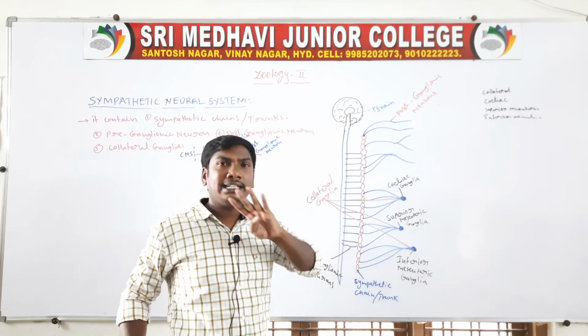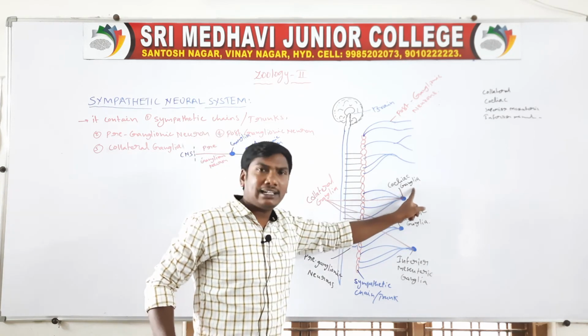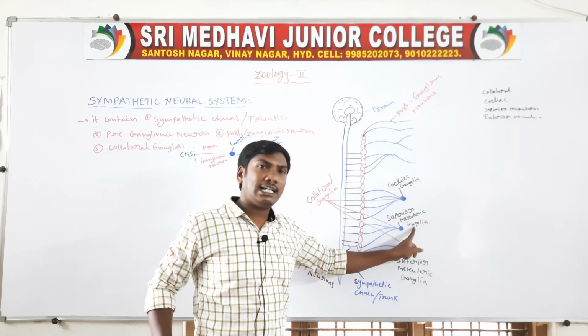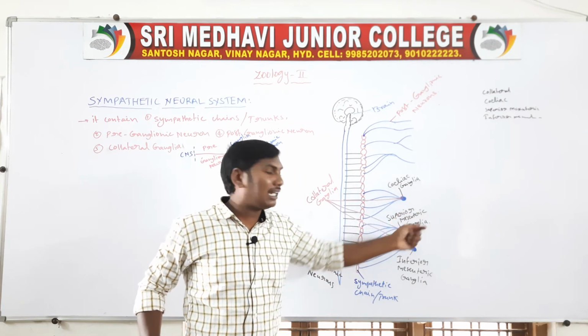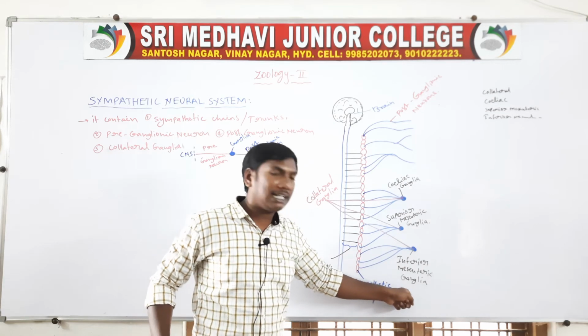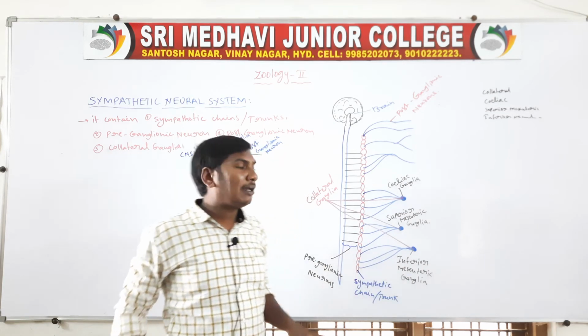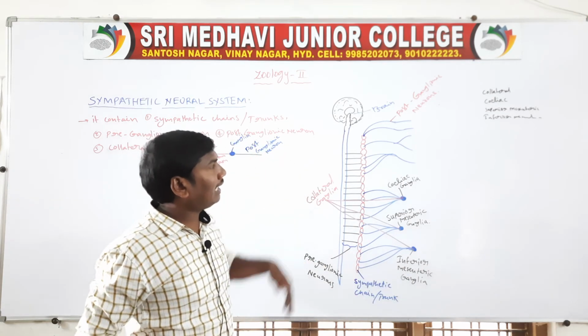Collateral ganglia are of three types. One is the celiac ganglia. The superior mesenteric ganglia is also called the anterior mesenteric ganglia. Next, the inferior mesenteric ganglia is also called the posterior mesenteric ganglia. So these are the ganglia.